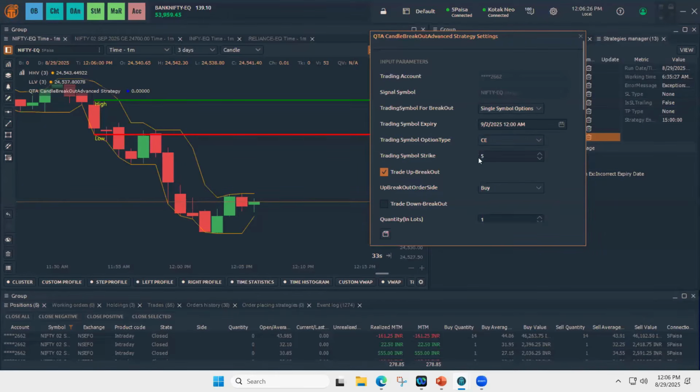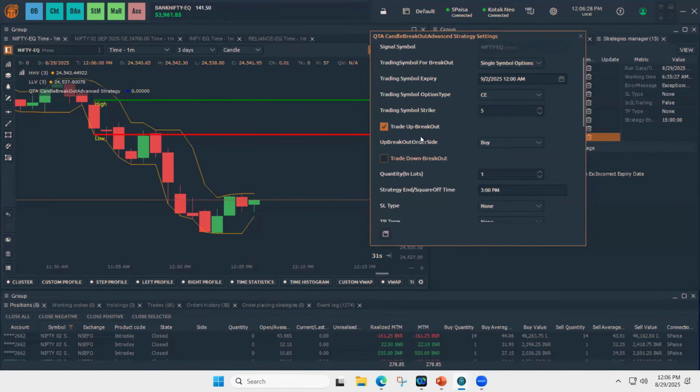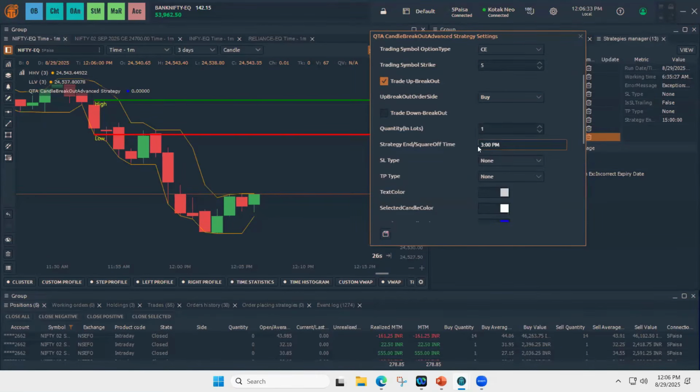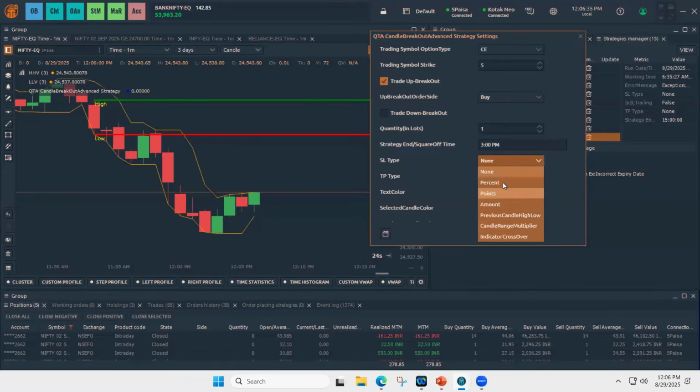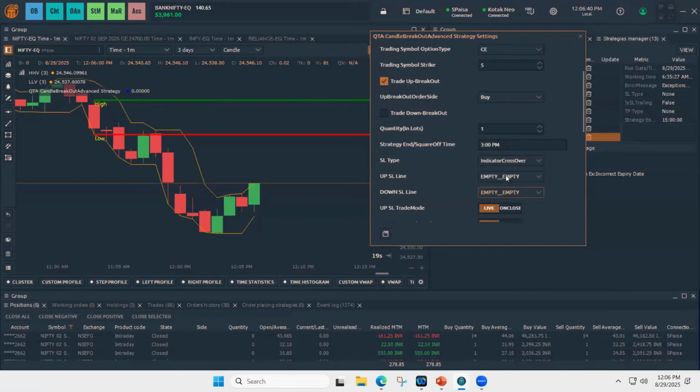I want to trade CE, 5 strikes out of the money. On the breakout, I want to buy. Quantity is 1. Anytime 3 p.m. I'm keeping. So the SL and TP, you can choose anything. Here in this case, I'm choosing indicator crossover. Since we plotted highest high, lowest low, only we can see this. We can plot any of the indicators available in Quantover, which can be plotted over the chart, line based. So here in this case, I'm choosing lowest low line.